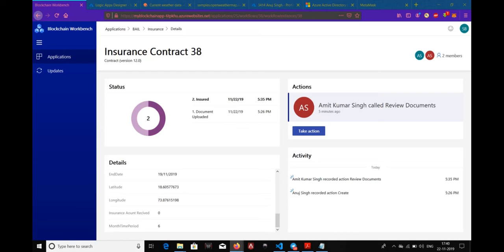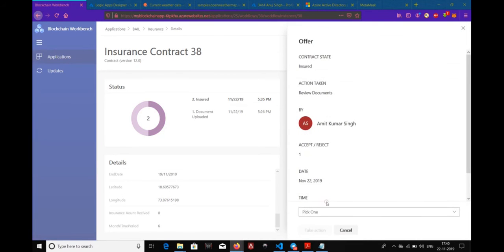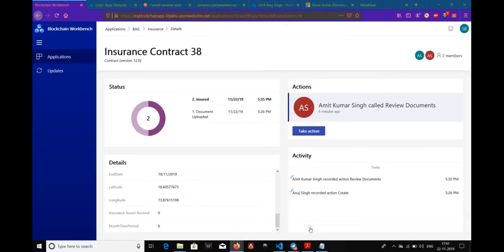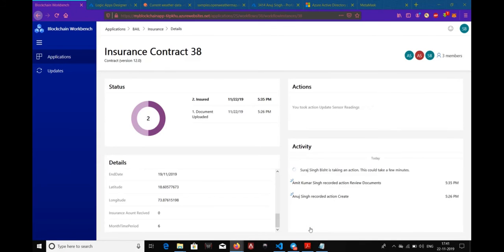So now to simulate a drought or natural calamity condition, I'm going to take an action and update sensor readings here manually. Now these readings would be updated by the API automatically in the backend. Just to simulate those conditions, I am sending the data from here, and according to thresholds, this results in drought.